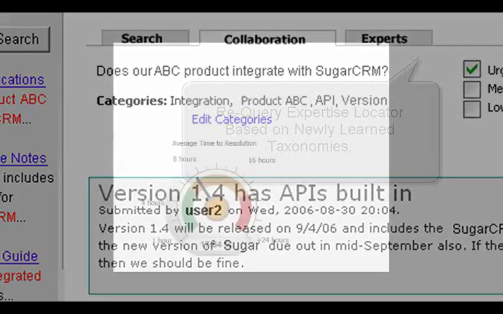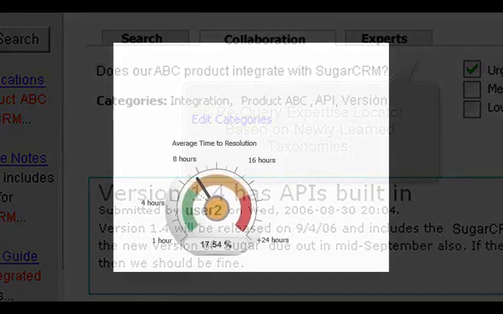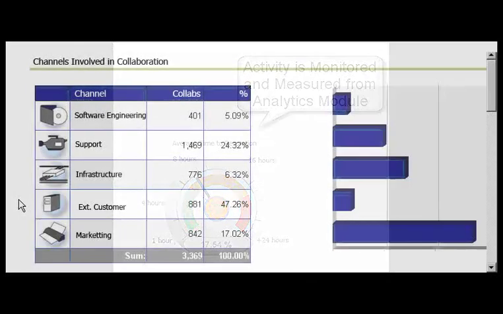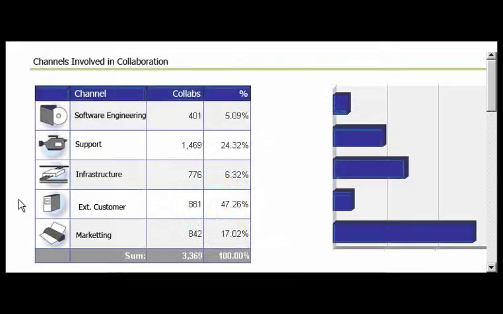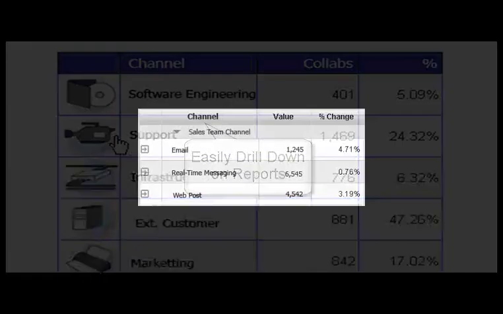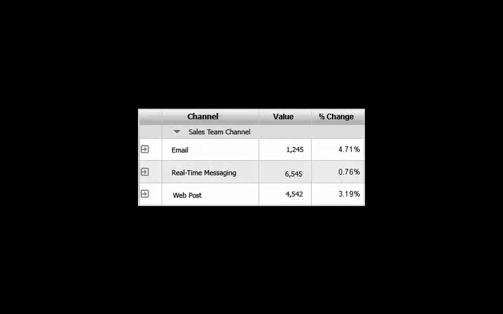And finally, no system will be complete without reporting capabilities. Here we see a dial report which indicates the average time to resolution for all collaborations in the system. If we wish to look at collaboration statistics by business channel, we can do so using the following report, and we can also easily drill down on a single business channel. Doing so displays the communication channels utilized by that particular business channel.